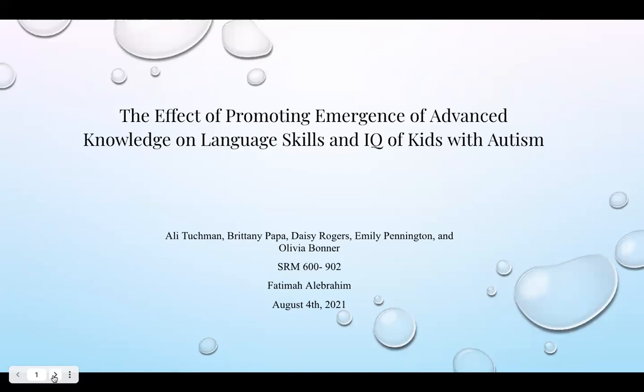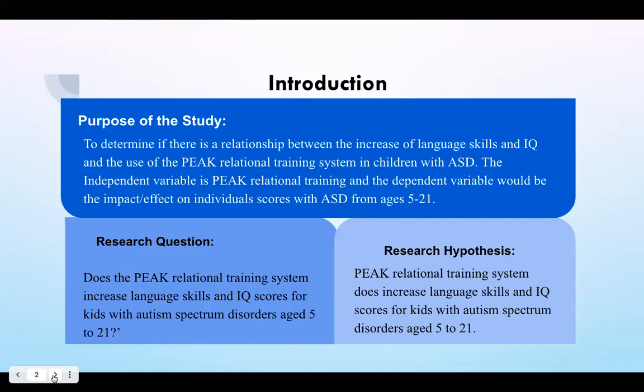For our research project, our group looked at the effect of promoting emergence of advanced knowledge on language skills and IQ of kids with autism. The purpose of the study was to determine if there was a relationship between the increase of language skills and IQ and the use of the PEAK relational training system in children with autism spectrum disorder.